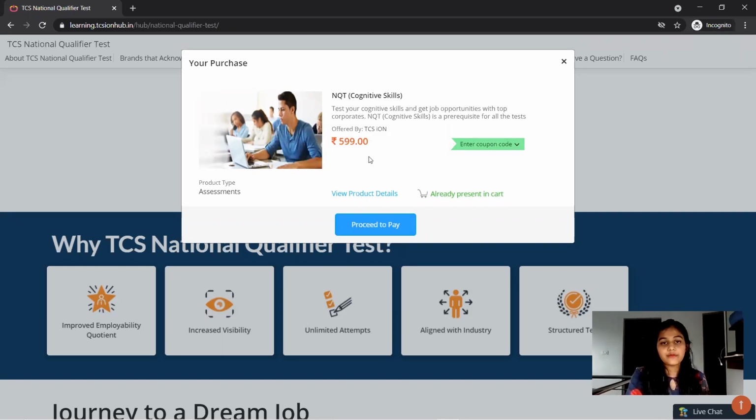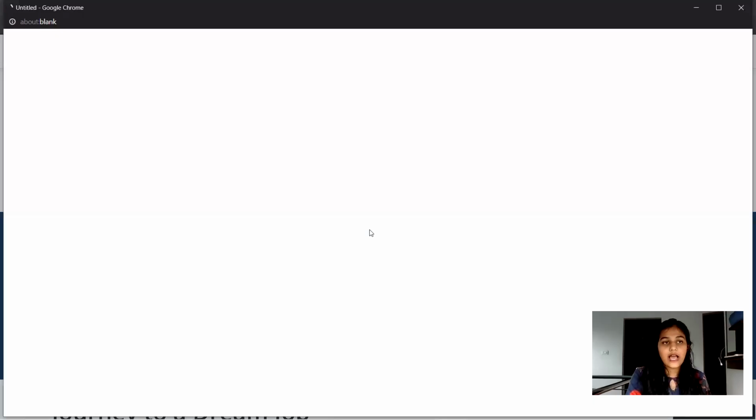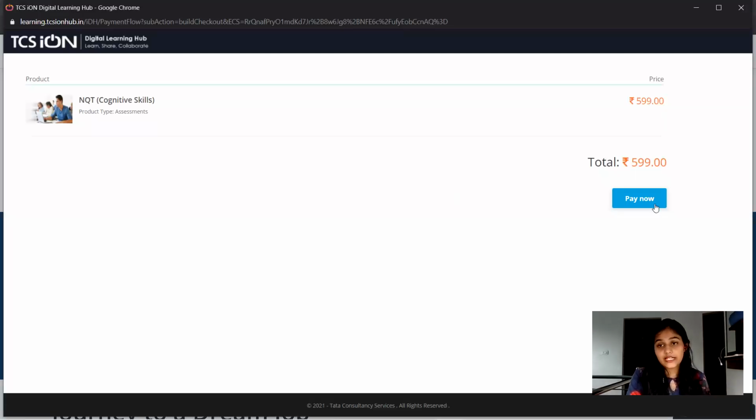So here I'm just proceeding. It's an example. Here you will have a link to go for the payment. You can click this pay now and go for your payment. You can use your internet banking, your debit card, your credit card, or you can go for UPI payment, everything. These are the different modes of payment. So this is how you have to go for the registration step in TCS NQT, which is going to happen in August and November of 2021. So I think it's very clear regarding the complete registration steps. So make a registration before the date ends and attend this.